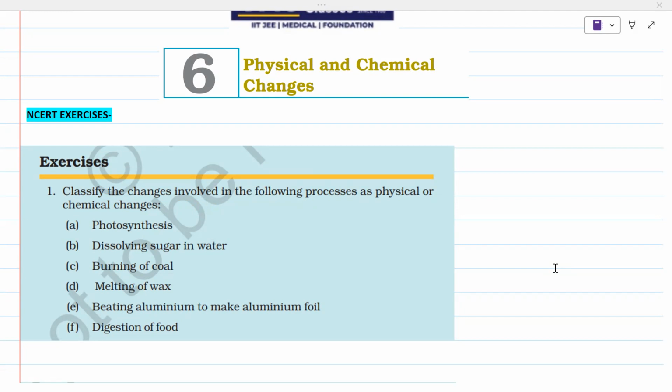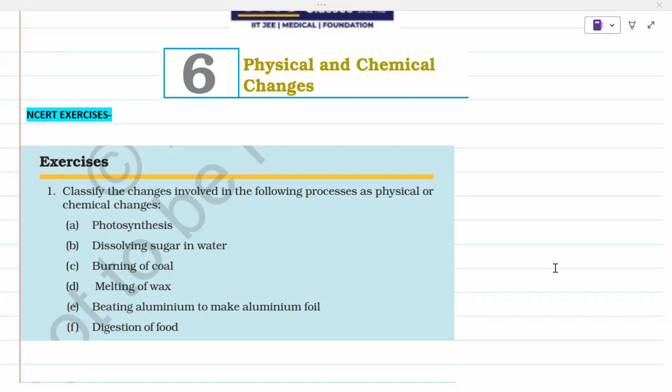So we all know in physical changes, the reactants will convert into a product, and again after some time we can convert this product into reactants, means they are reversible changes.